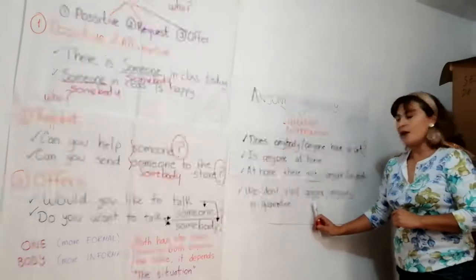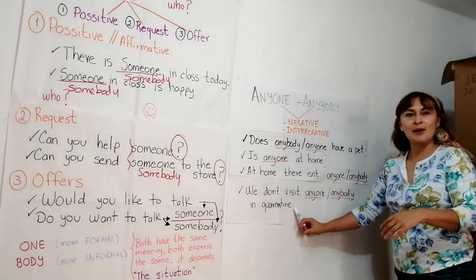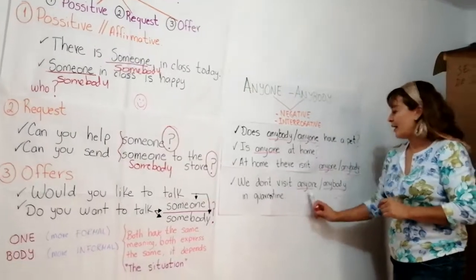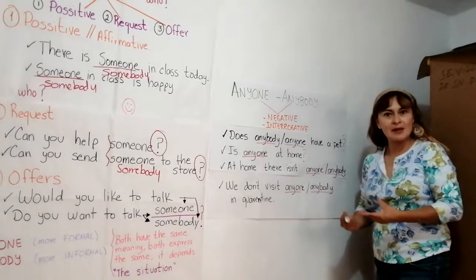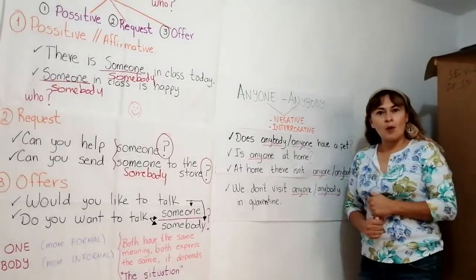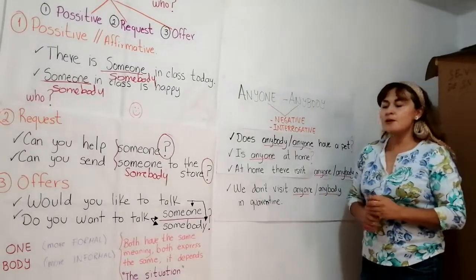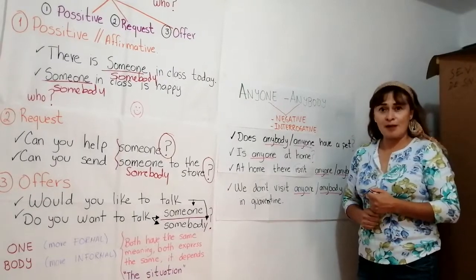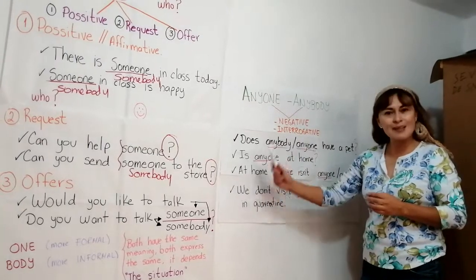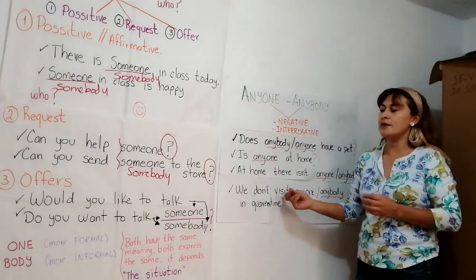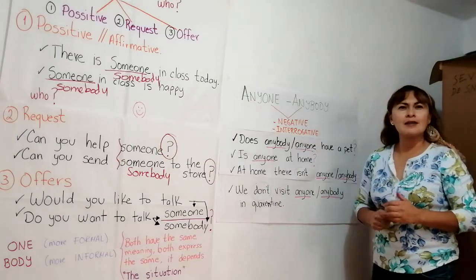We don't visit anyone or anybody in quarantine. Remember, we are now in quarantine, so we don't visit anyone or anybody. We are at home because we are in quarantine. So I hope you don't have any problem with these indefinite pronouns, okay? If you have some questions, please contact me on the Classroom platform. On the Classroom platform, I have some exercises and some explanations about this topic. So if you have some questions, please contact me at my email address or on the Classroom platform.